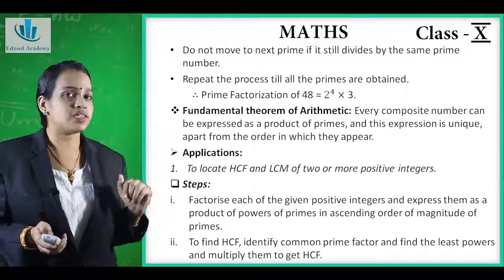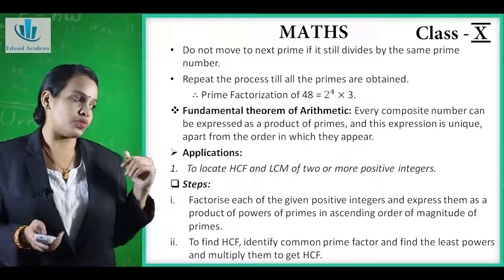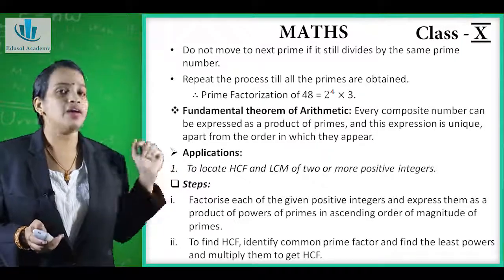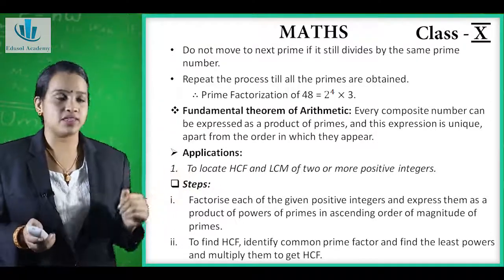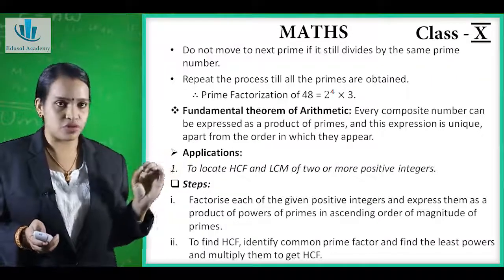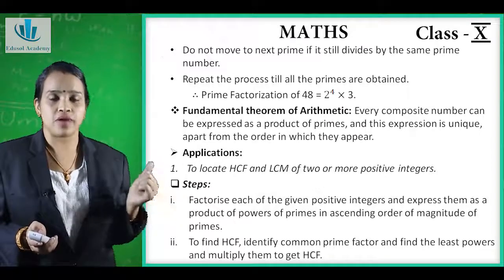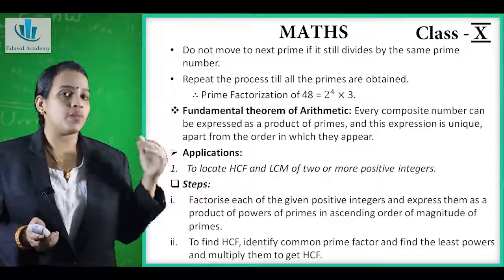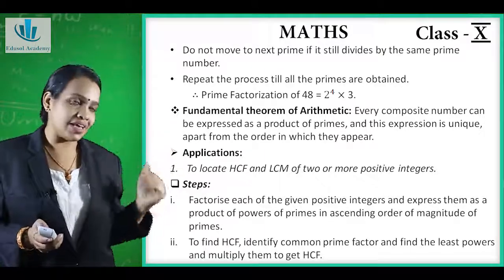The first application is to locate the HCF and LCM of two or more positive integers. The steps for it are: factorize each of the given positive integers and express them as a product of powers of primes in ascending order of magnitude of the primes. That means each number is in product form and we arrange the primes in ascending order.